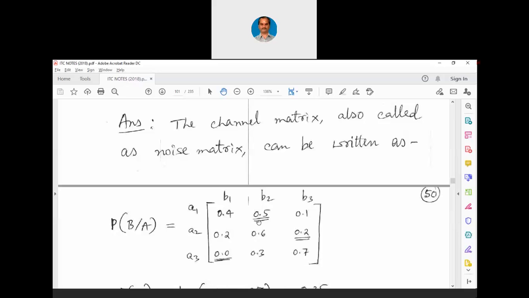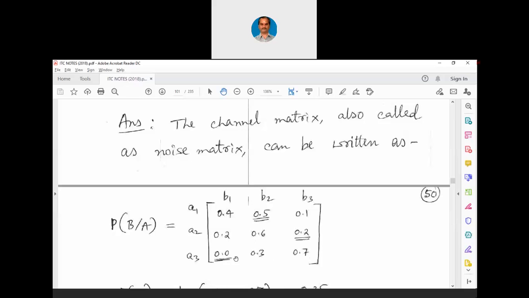Now let us say ideally, if this is 1, if this is 1, if this is 1, if all others are 0, then communication is 100%. I hope you understand this fact. Probability of capital B in condition with capital A, if at all you have an identity matrix here, where the left to right diagonal is 1, 1, 1 and all other elements of this matrix are 0, then what does it mean?